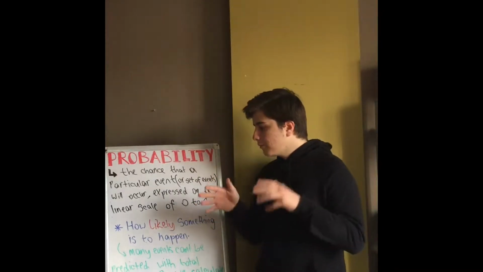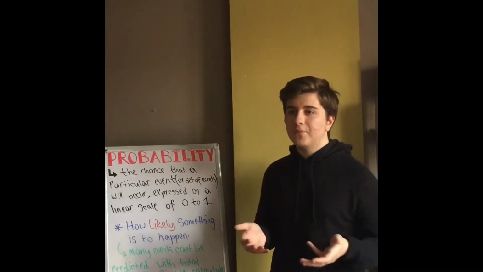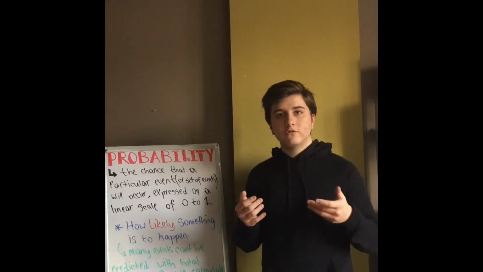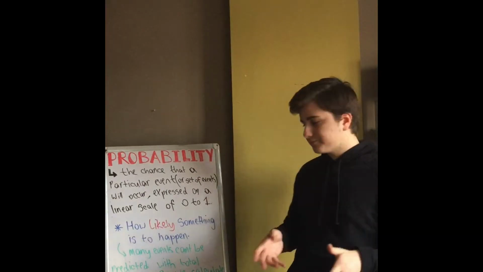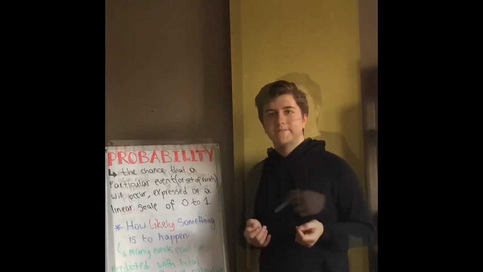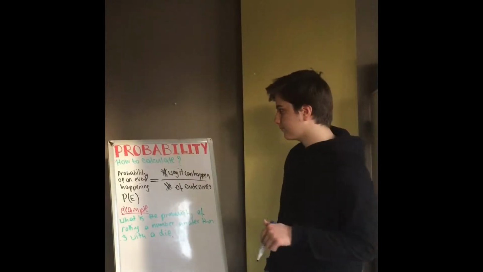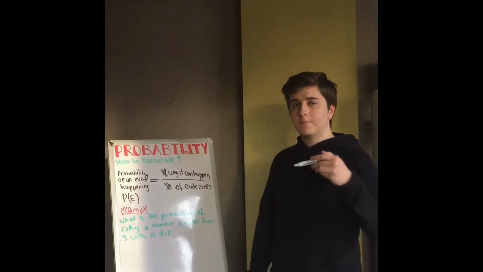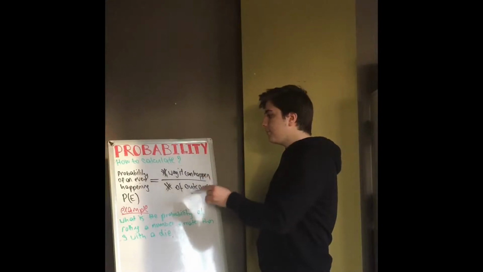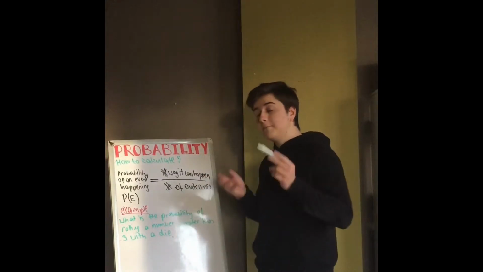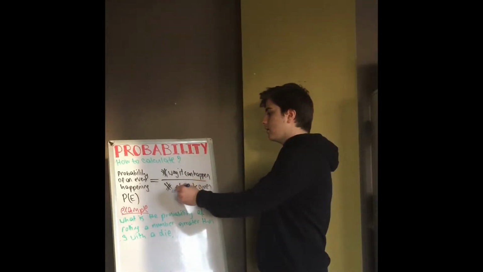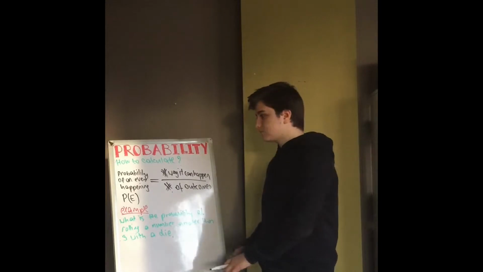So simply, probability is how likely something is to happen. We use likely because many events can't be predicted with total certainty. So we calculate how likely they are to happen using probability method. Let's look at how to calculate probability. We calculate the probability of an event happening by dividing the number of ways the event can happen over the number of outcomes.